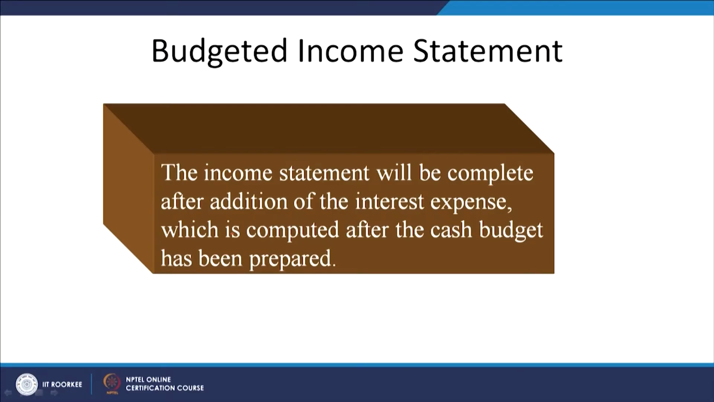The income statement will be complete after addition of the interest expense, which is computed after the cash budget has been prepared. So, the budgeted income statement from operations offers a benchmark for judging the management performance. It includes two kinds of expenses, operating expenses and financial expenses. Operating expenses are on account of raw material, wages, salaries, stationery, and depreciation, and apart from that we have to incur financial expenses also. When firms borrow funds, they pay interest on those borrowed funds, which is called the financial expense.